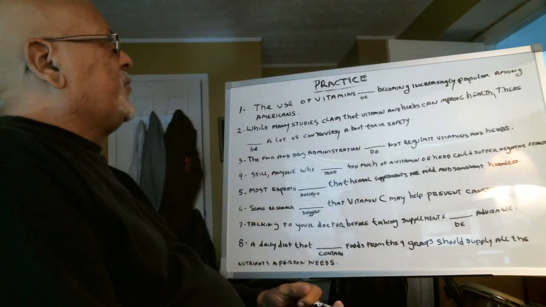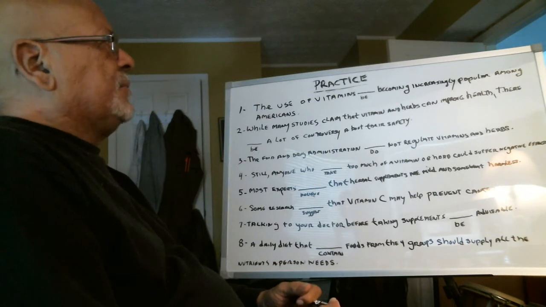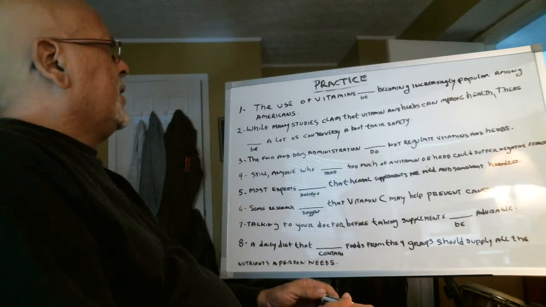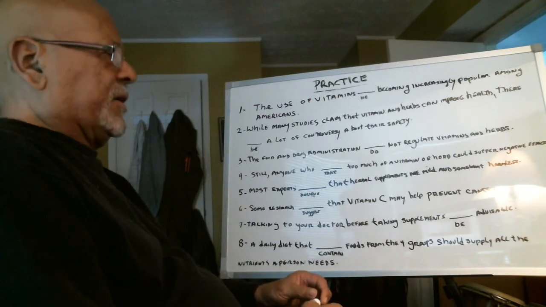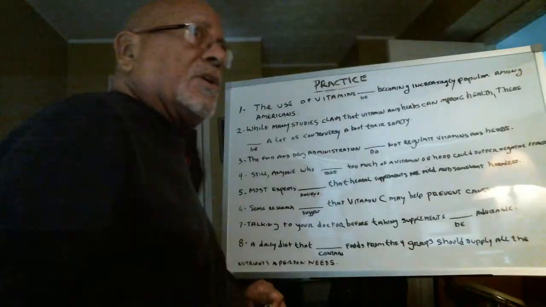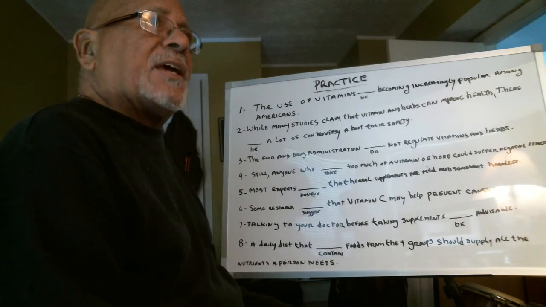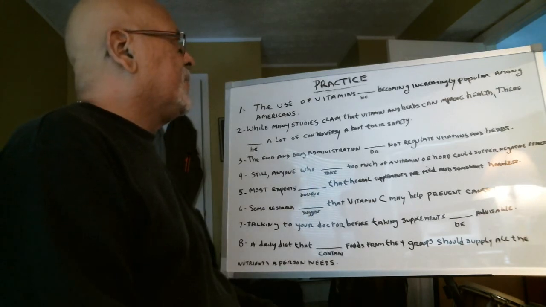The use of vitamins blank becoming increasingly popular among Americans. So what's the first thing that we always look for? We look for the subject in the sentence.